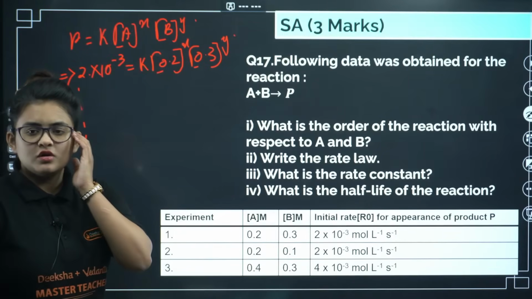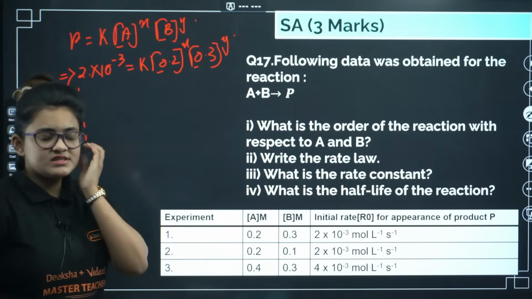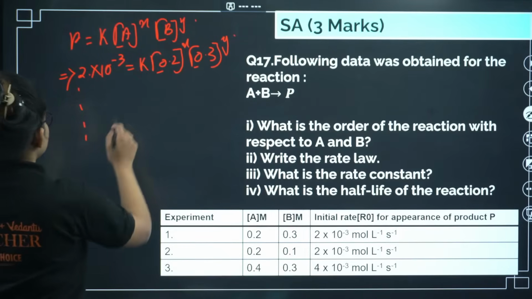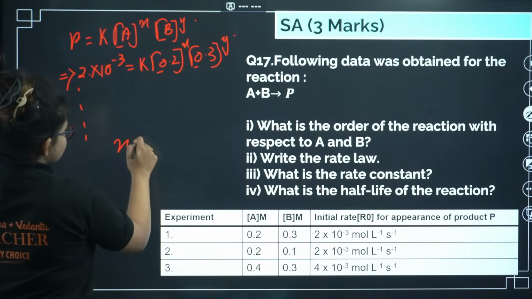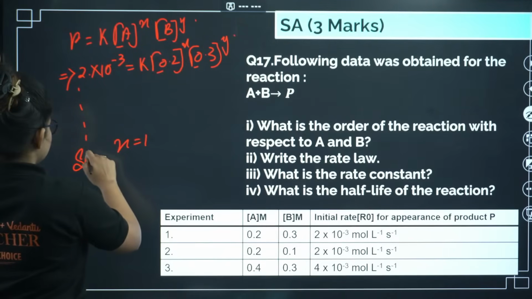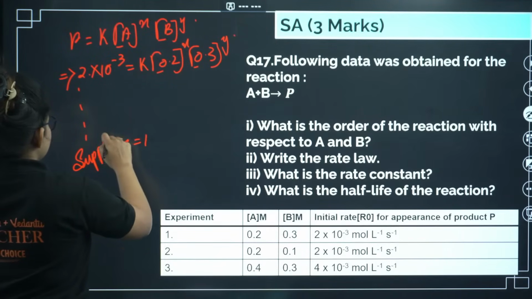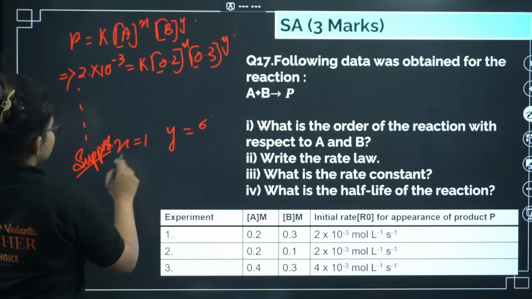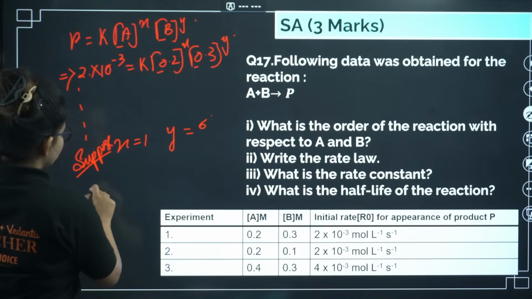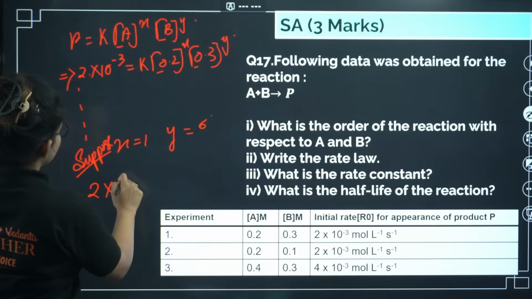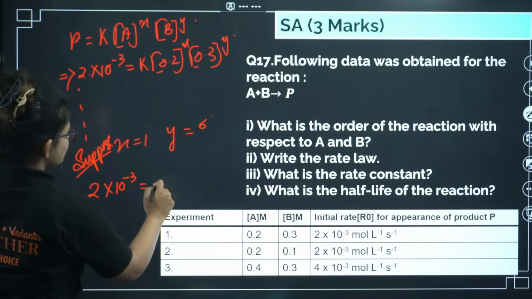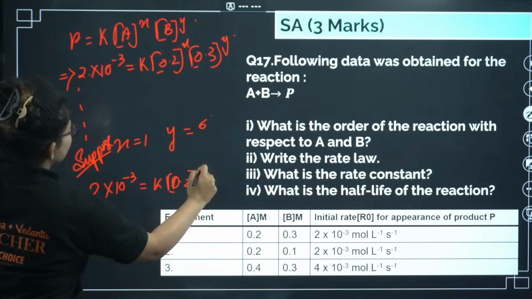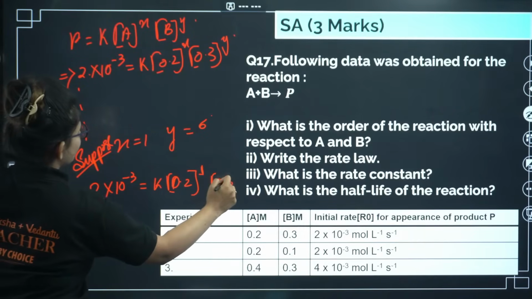So what is the rate constant? In order to find the rate constant, you first find the order. Let's say I am getting x equals 1 and y equals 0. Any one value you take: 2 into 10 power minus 3 equals k into 0.2 power 1 into 0.3 power 0.